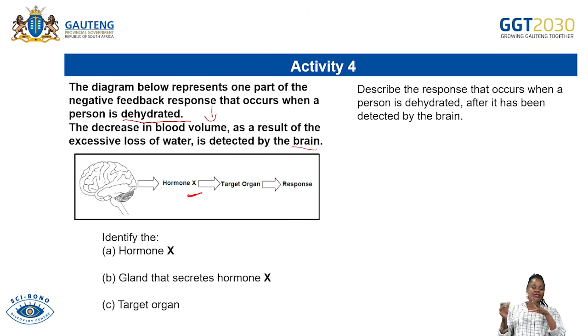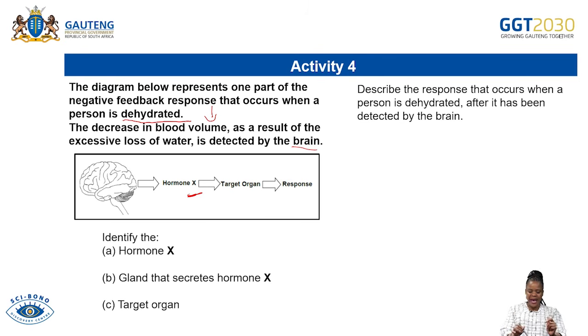It can be a gland or the part in the body that secretes that hormone. And then you must also know the target organ whereby the hormone will send the impulse, so that there will be a response.